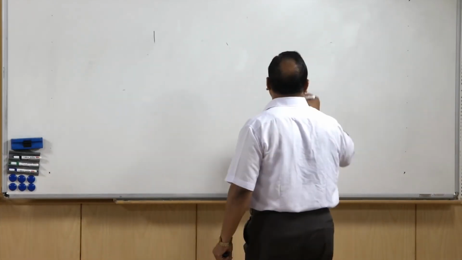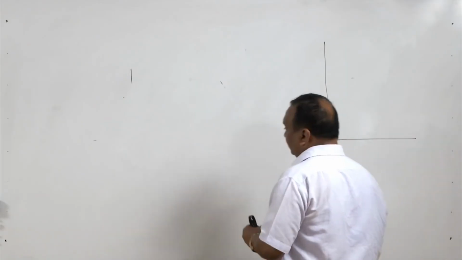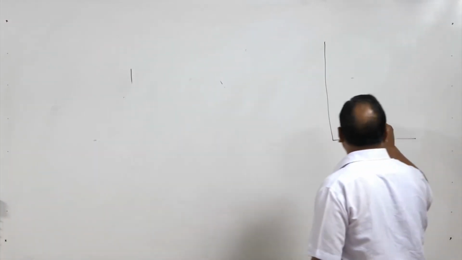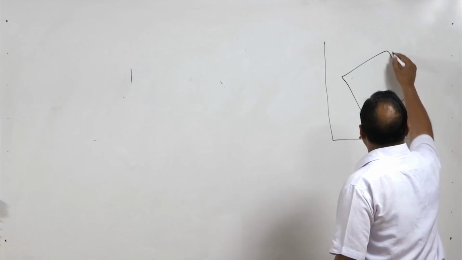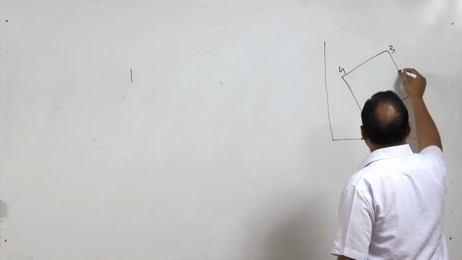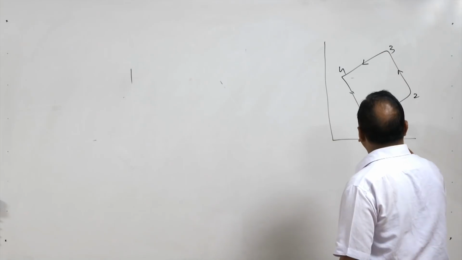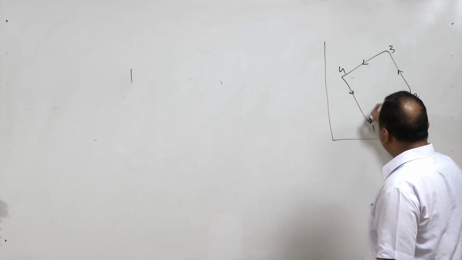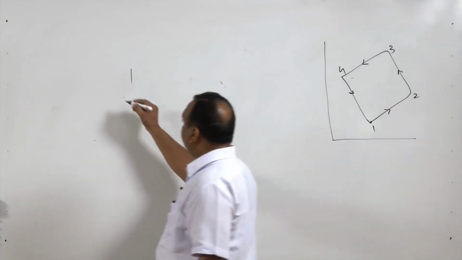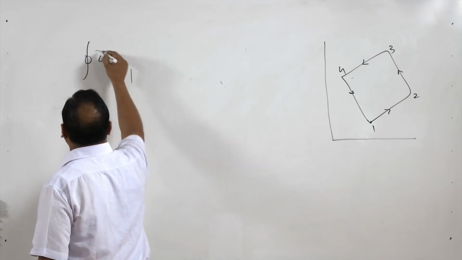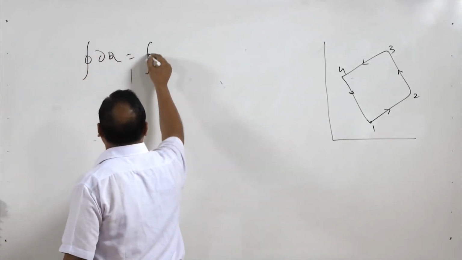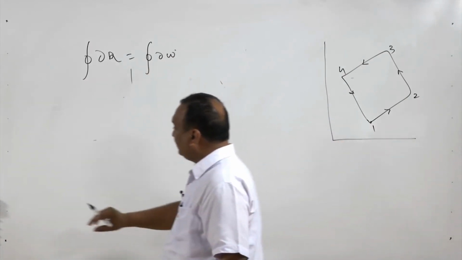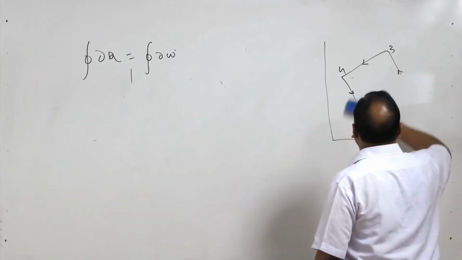So, in a cyclic process, as I mentioned earlier, a cyclic process is a combination of processes, let us say 1, 2, 3, 4. So, 1 to 2, 2 to 3, 3 to 4 and 4 to 1. It is a combination of processes where the initial state of the first process is the final state of the last process. So, in a cyclic process, the cyclic integral of heat given to the system is equal to the cyclic integral of work by the system, right.